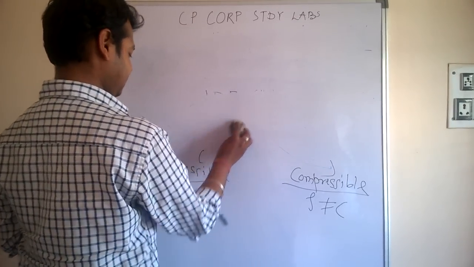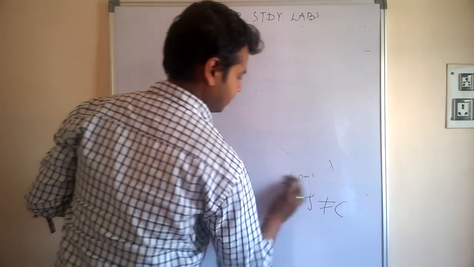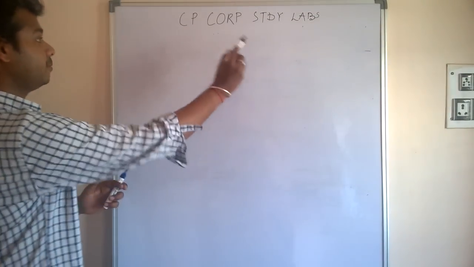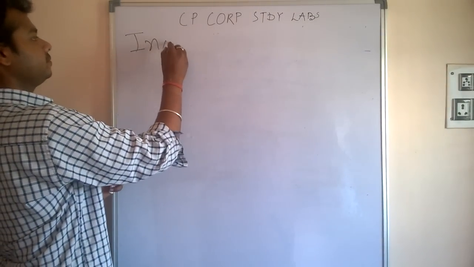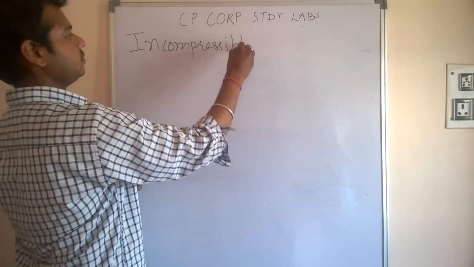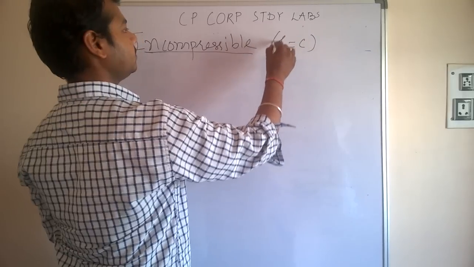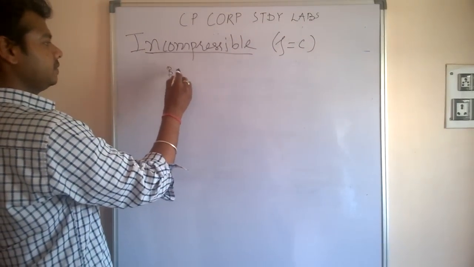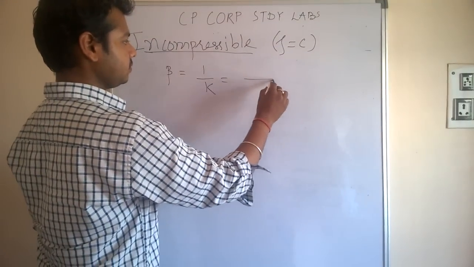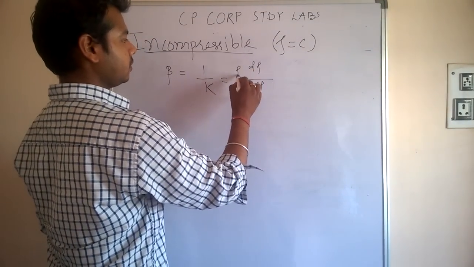For incompressible, have a look, density is equal to constant. So beta is equal to 1 upon K is equal to d rho by rho dP.